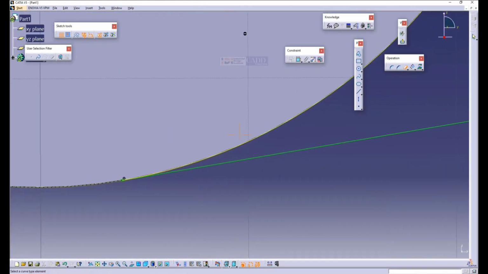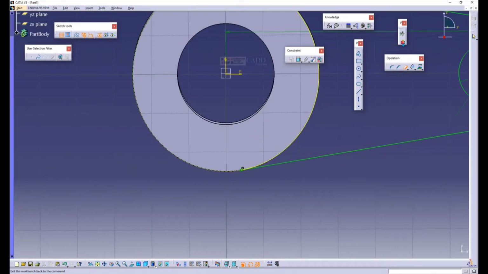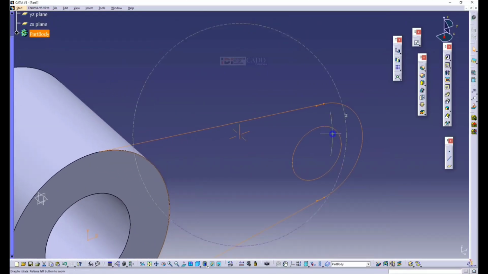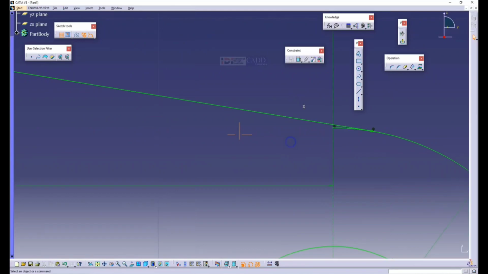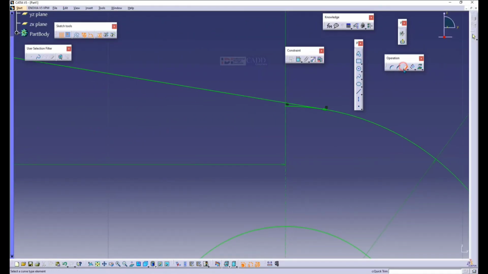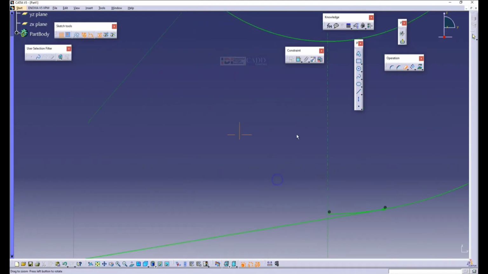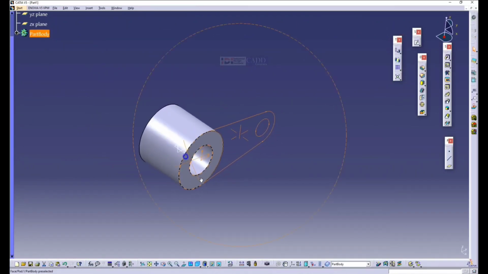This will distract, or it won't make any pad. So you can see a projection line over here, an extended line. I delete the extended line. Exit workbench. So now the sketch is clear.